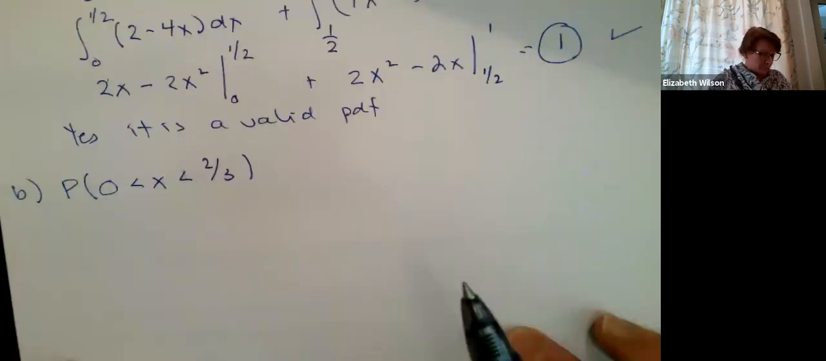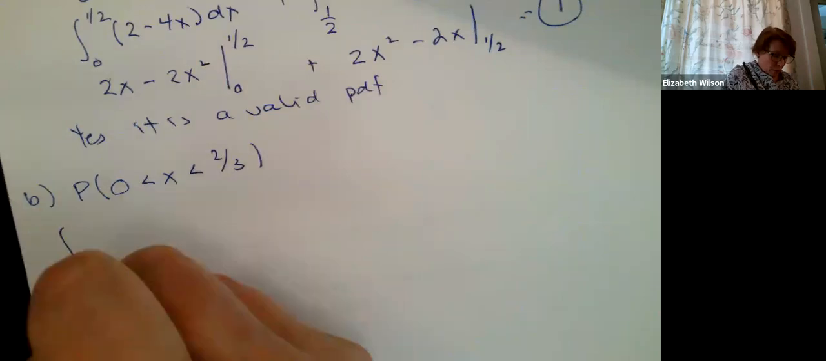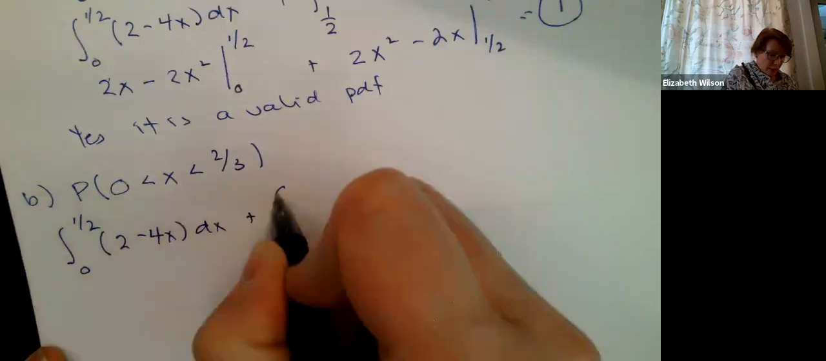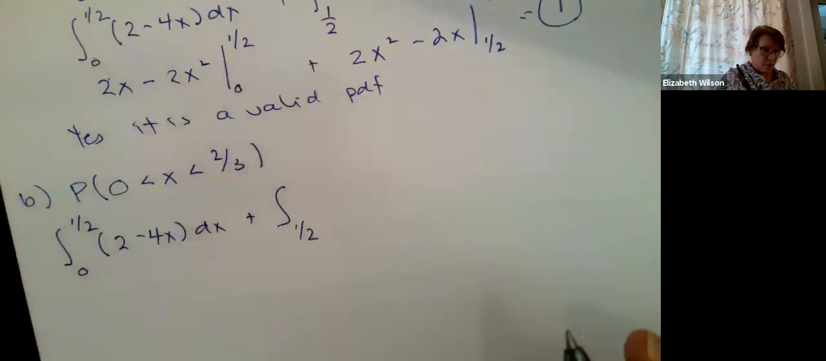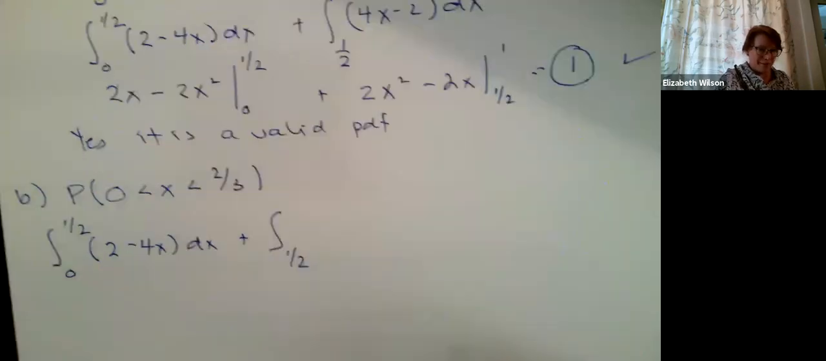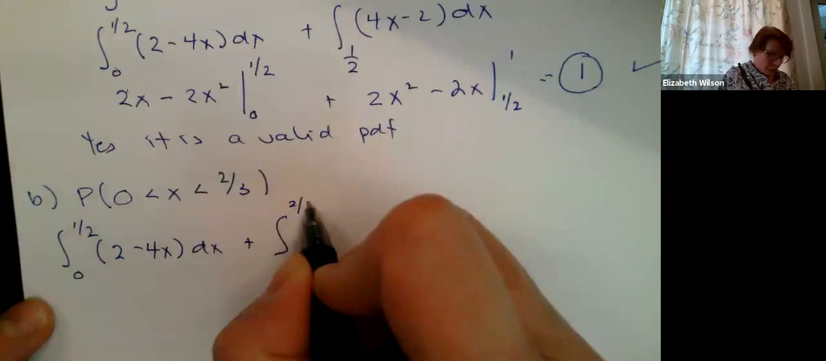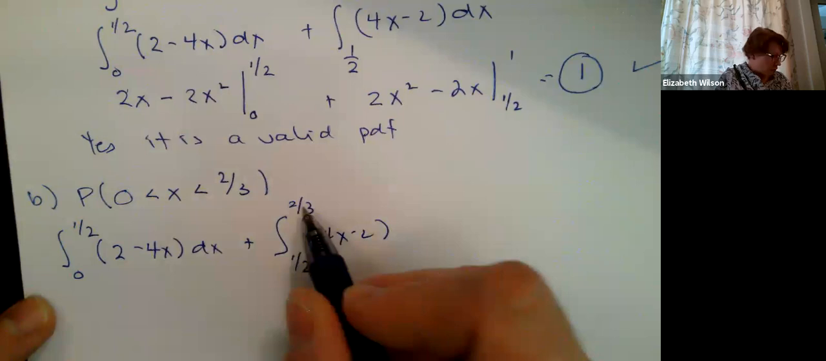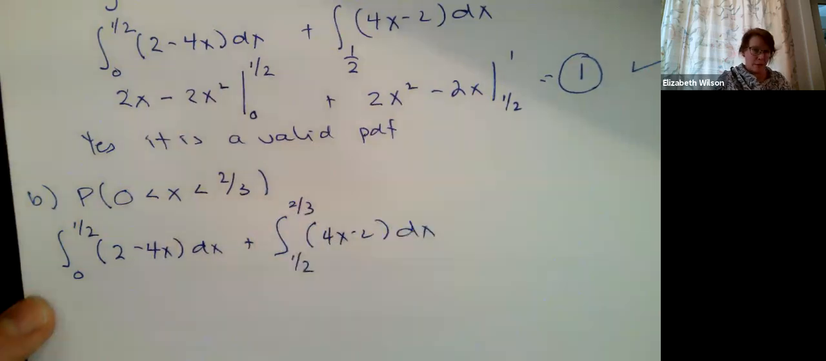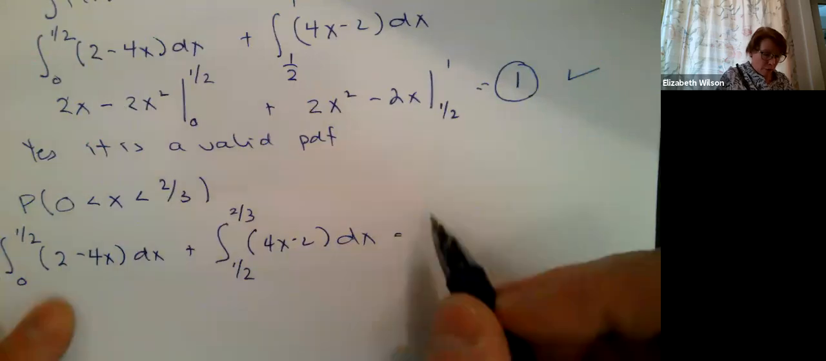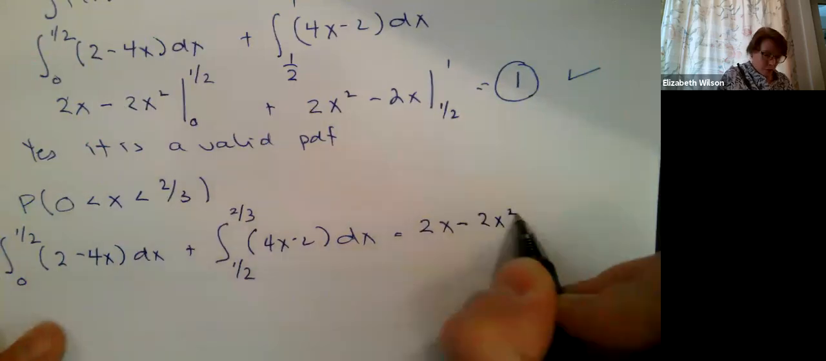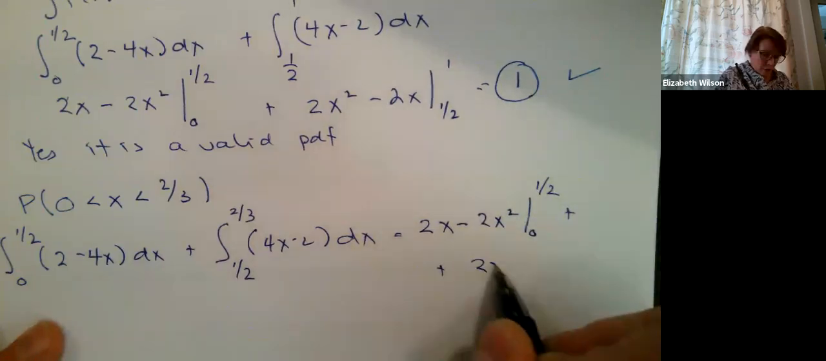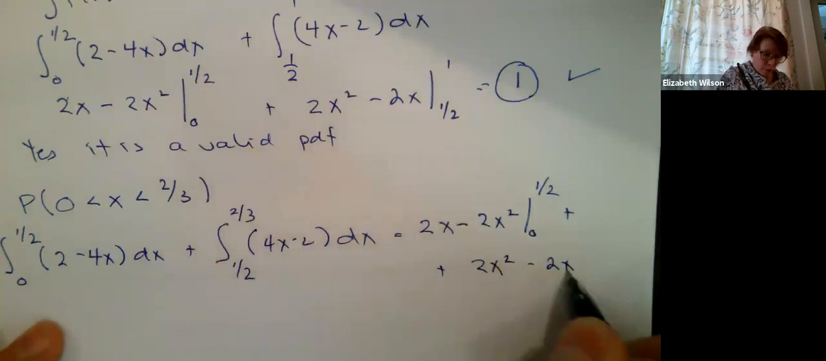I'm going to integrate from 0 to 1/2 the first function, 2 minus 4x dx, plus, from 1/2 to 2/3, the second function, 4x minus 2, because this whole portion, 1/2 to 2/3, falls in the second interval, dx. Then I integrate with my power rule: 2x minus 2x squared, evaluated from 0 to 1/2, plus 2x squared minus 2x, evaluated from 1/2 to 2/3.